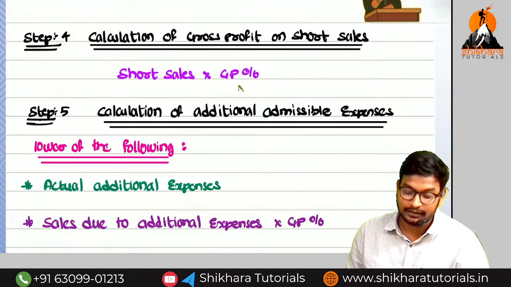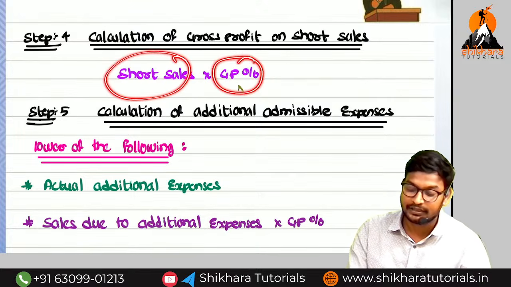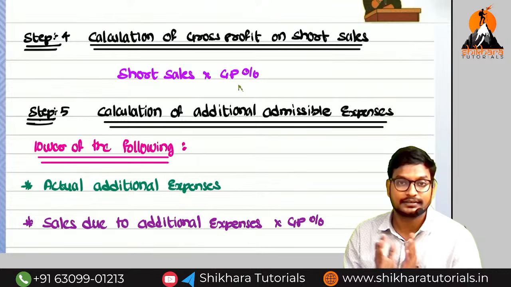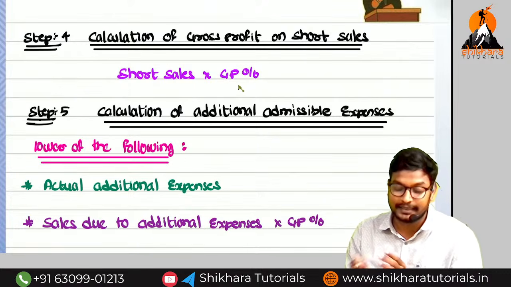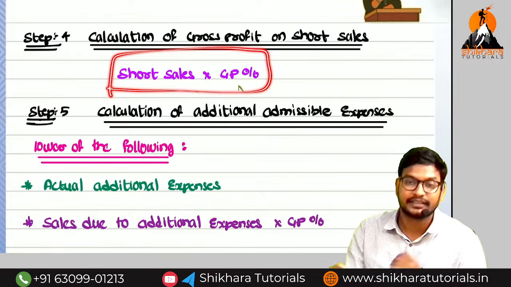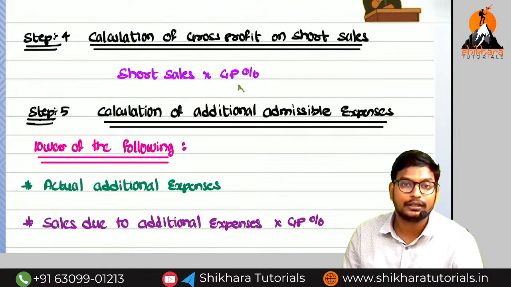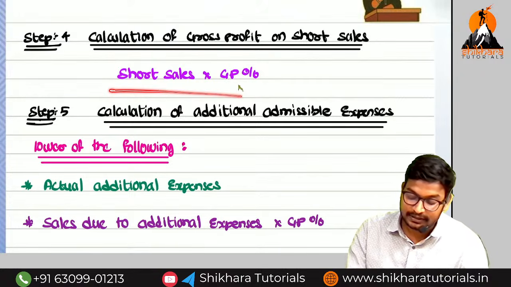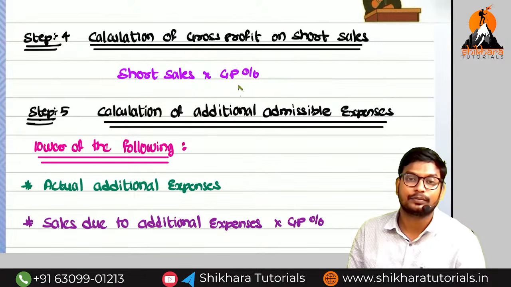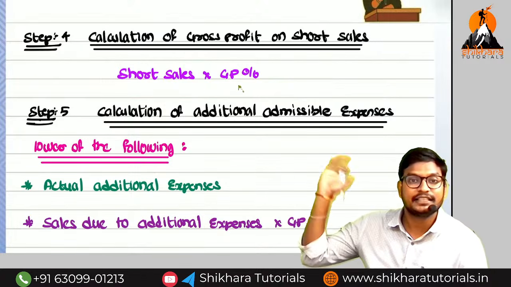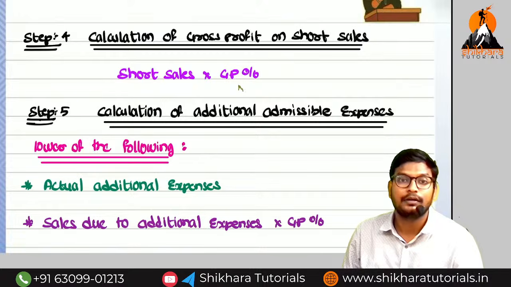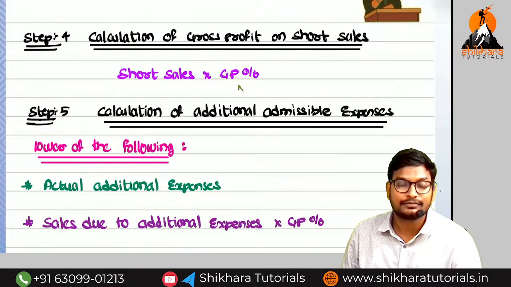Are you getting the point? So short sales into gross profit is the actual loss they need to compare. Like you can think of the closing stock as on the date of fire. Short sales into the gross profit is the actual loss of profit. And we are having the adjustments there also. What we will do is minus always value. So plus firefighting expenses.